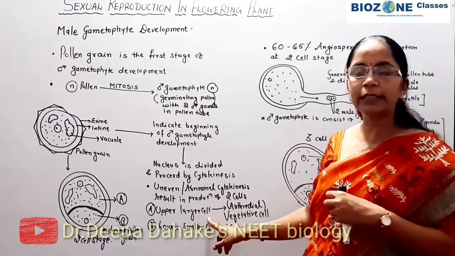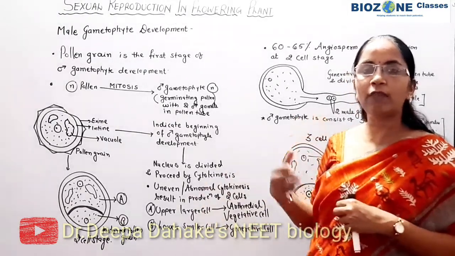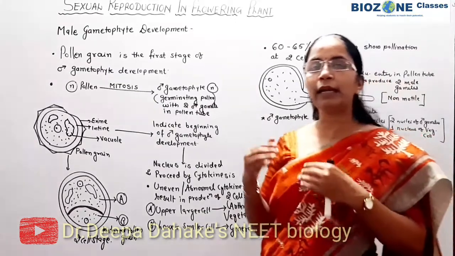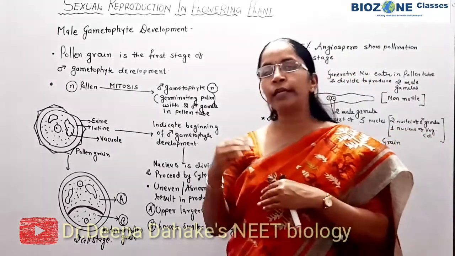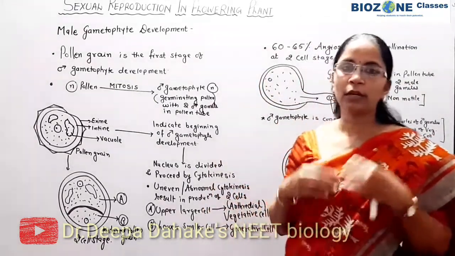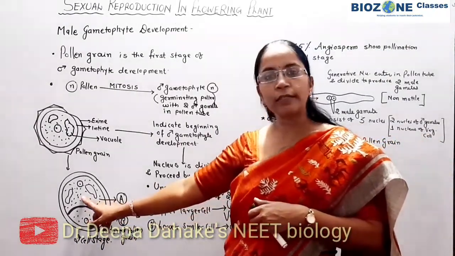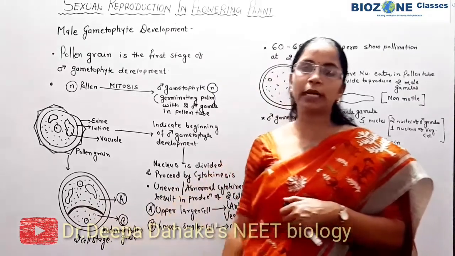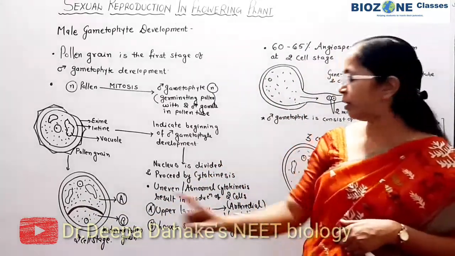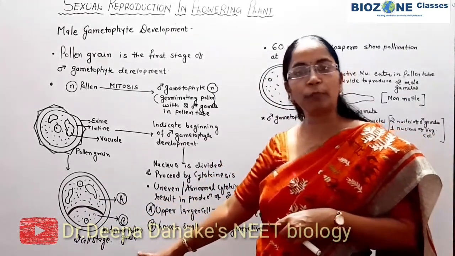Abnormal cytokinesis means the cell wall is not exactly laid down in the center, it is somewhat away from the center, and because of that one smaller and one larger cell is formed. The smaller lower cell is always called the generative cell. This is the 2 cell stage of the pollen grain.